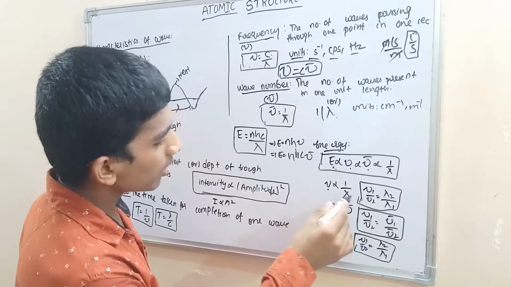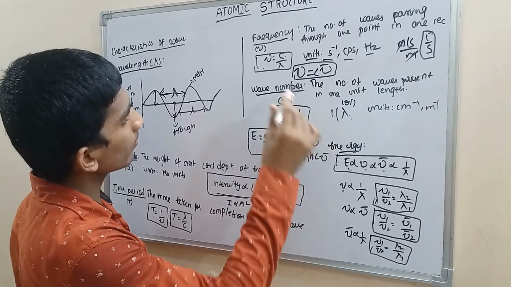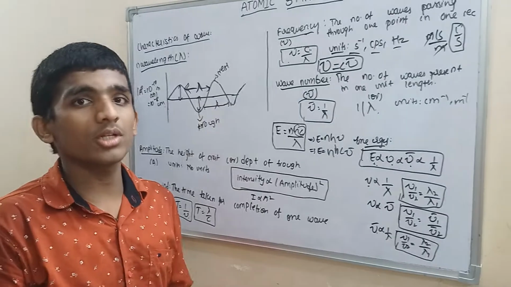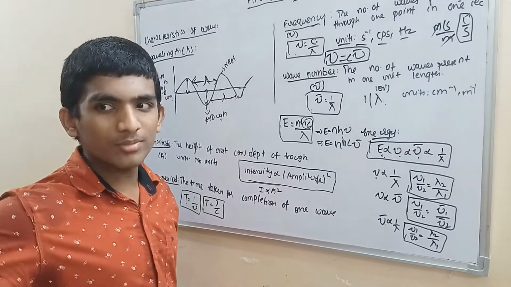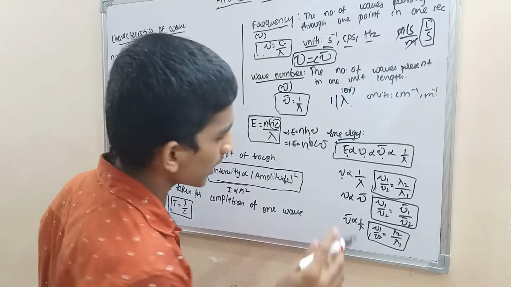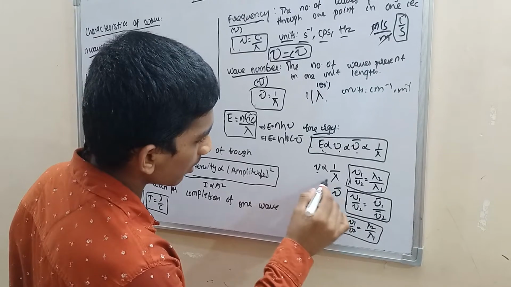These are constants. C is always constant wherever you go: 3 into 10 power 8 meter per second. Not only on the earth; you go to Mars, Jupiter, the Moon, anywhere, it is still 3 into 10 power 8 meter per second. This is not like gravity. Okay, that's not needed now.